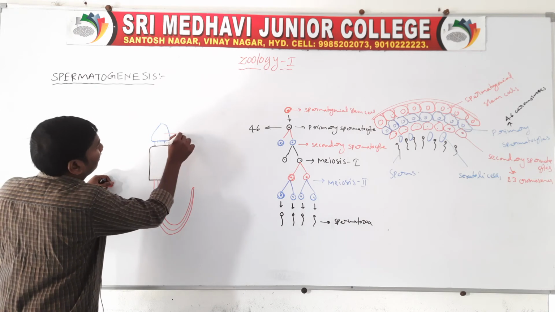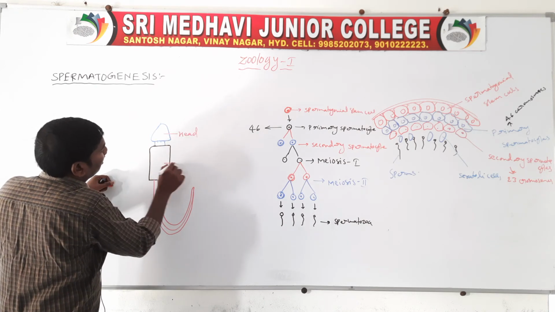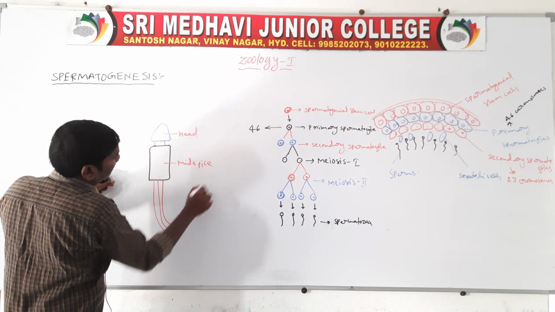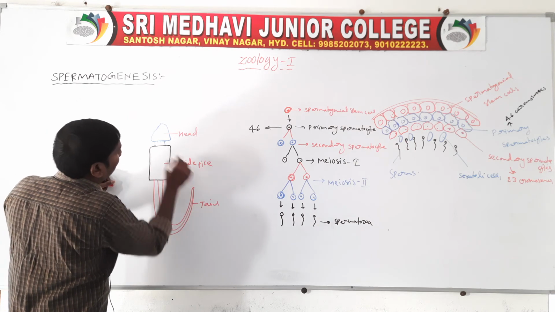So they are the head, midface, tail, and neck.